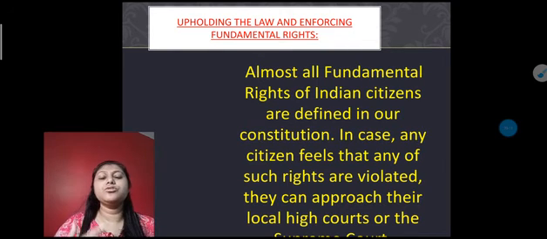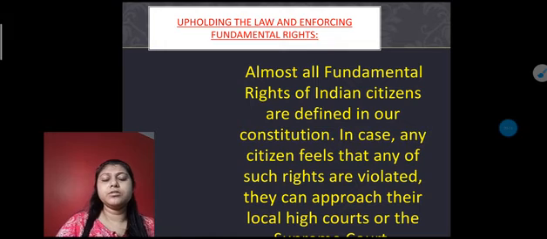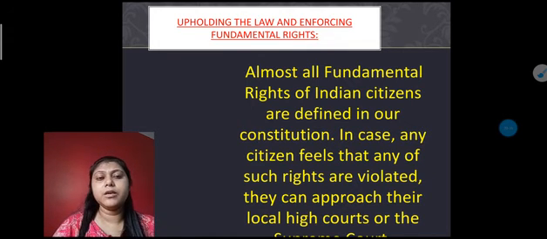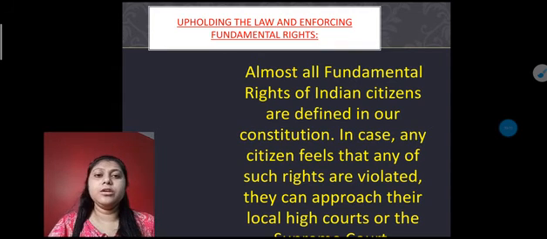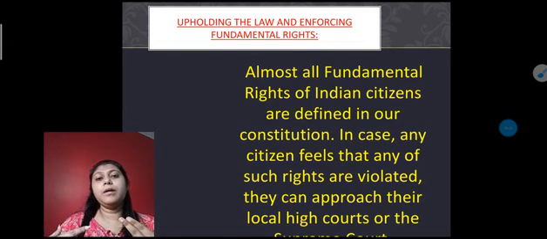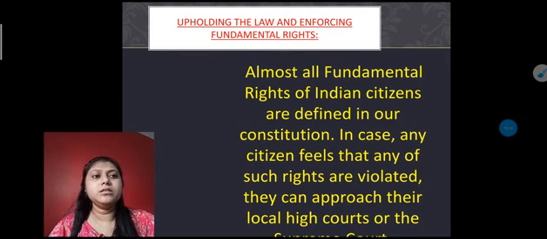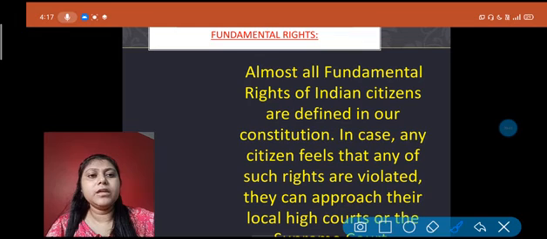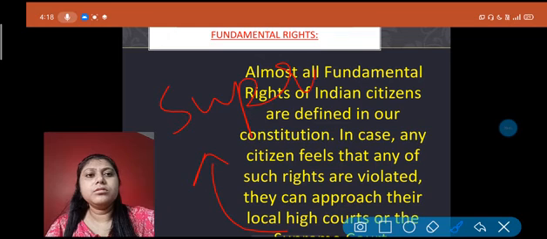So you need to know these three important roles so that you understand how the judiciary system works in our society and what role it plays. And why the judiciary system is so important: because it settles disputes, it takes care of and protects the fundamental rights of the citizens, and it always tries to give orders to the parliament to modify the laws which are not suitable for our society. So I hope you all understand this. One more thing: here it is written as Supreme Court.